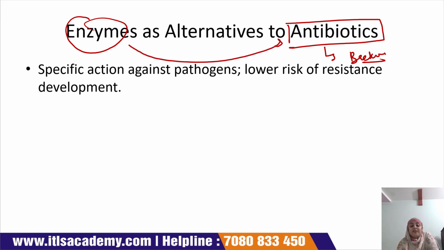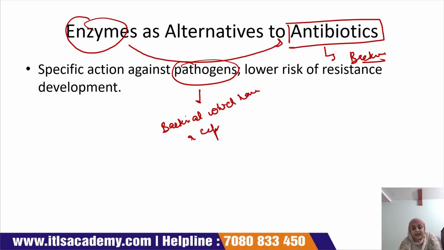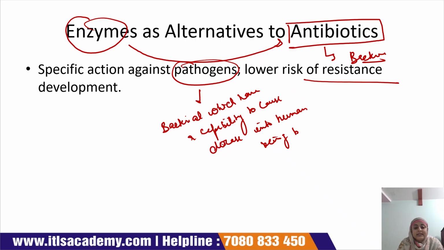Now, enzymes have a specific action against pathogenic microorganisms, meaning the microorganisms which have the capability to cause disease in human beings, especially bacteria which have the capability to cause disease in human beings. This lowers the risk of resistance development.